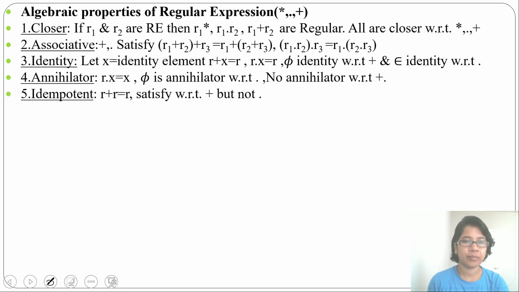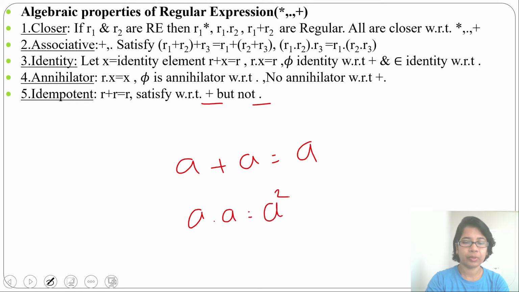Next is idempotent. R plus R equal to R. So it satisfies the property with respect to plus but not with respect to concat. Like suppose A plus A, that you can write as A. But A concat A, that is equal to A square. That is not equal to A. So concat doesn't satisfy this property, only union satisfies this property.